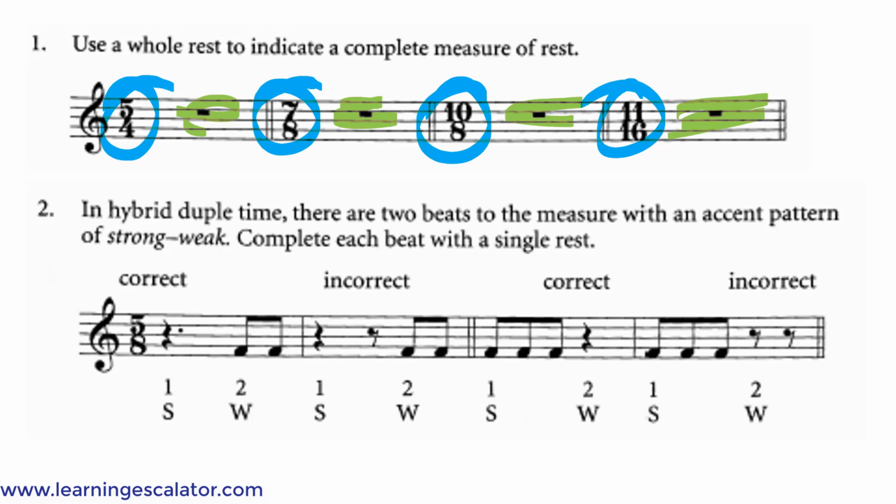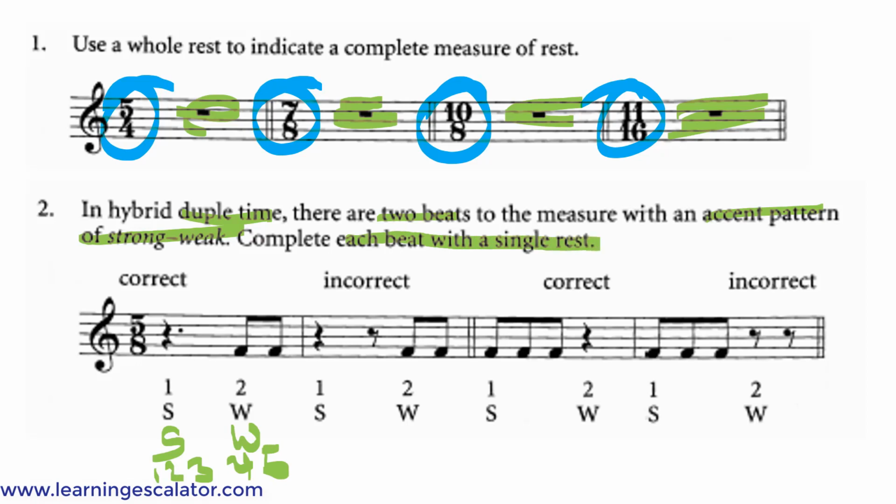In hybrid double time, there are 2 beats to the measure with an accent pattern of strong, weak. Complete each beat with a single rest. So the first 3 beats are strong, and the last 2, 4 and 5, are weak. So you have to complete each beat with a single rest.